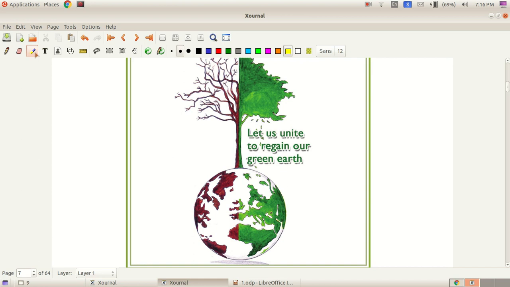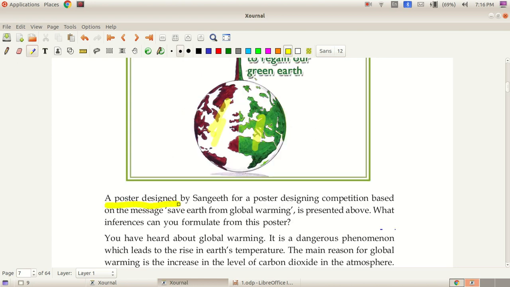You can see a poster here. One side of the earth is green and the other side of the earth is barren. This poster is designed by Sangeet for a poster designing competition based on the message Save Earth from Global Warming. What inference can you formulate from this poster? It is indicating global warming. What is global warming? Have you heard about global warming?